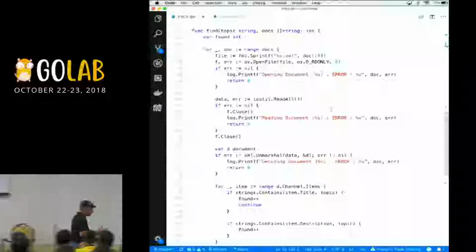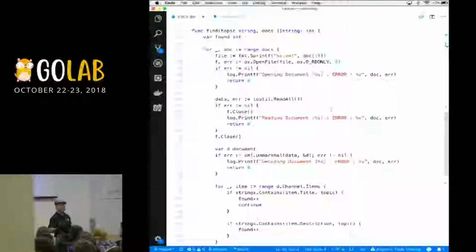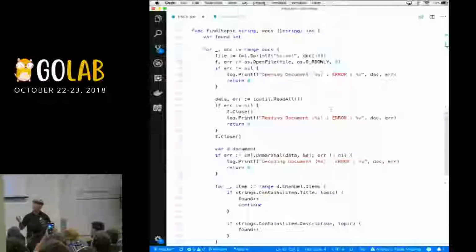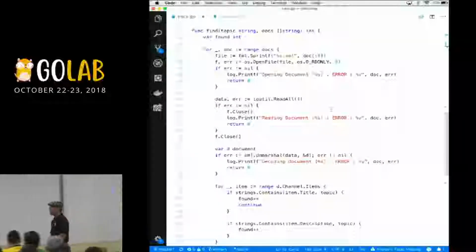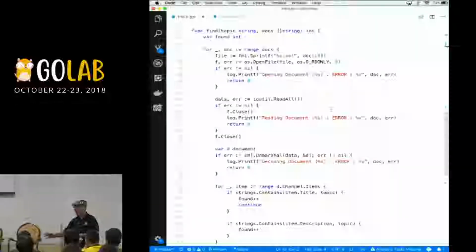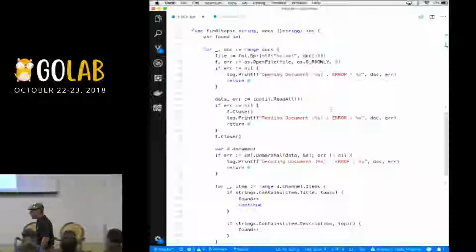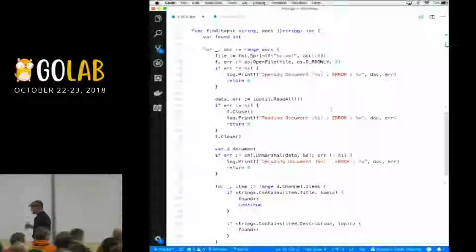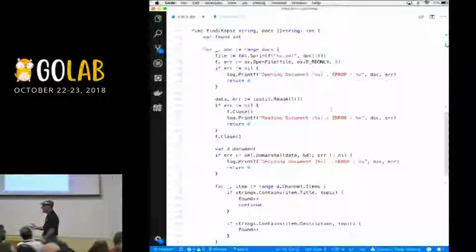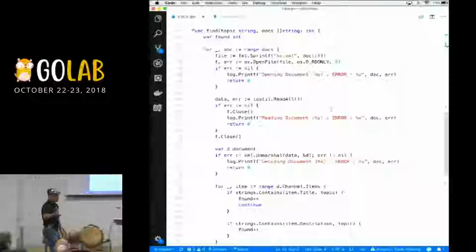Now, when I'm looking to write code like this and I'm not exactly sure how to solve a problem, I'm going to just start drafting. Drafting code is what I want you to even think about. Because if you think about I'm writing a draft, then you don't have to worry about it being perfect right out of the box. And all I'm going to do is try to simplify this as much as possible. So I'm going to write this find function to use just one goroutine, one single goroutine to range over the documents. And then we'll see how well I did using one goroutine. It doesn't get any simpler than this.